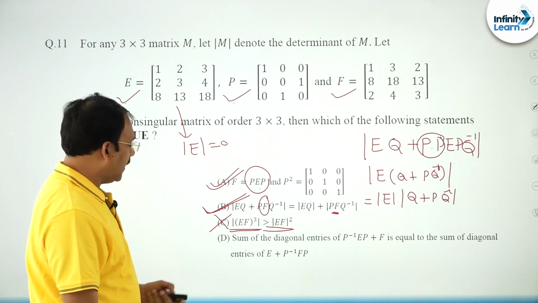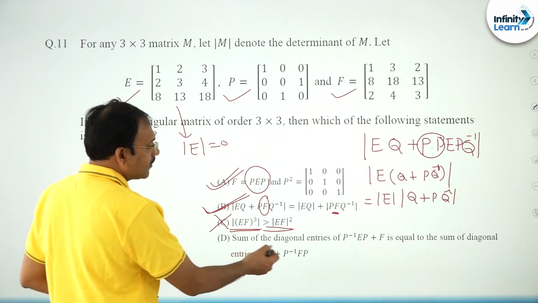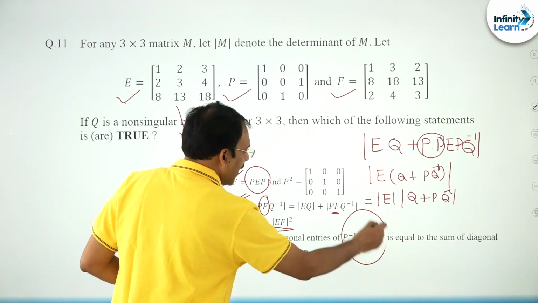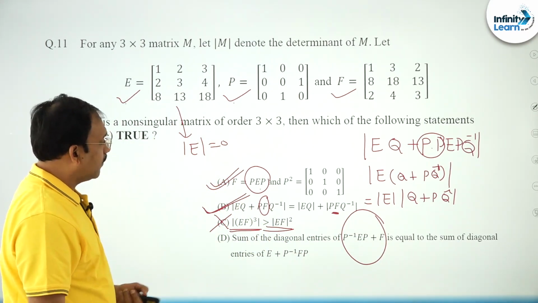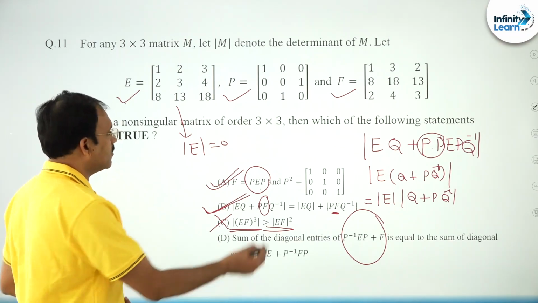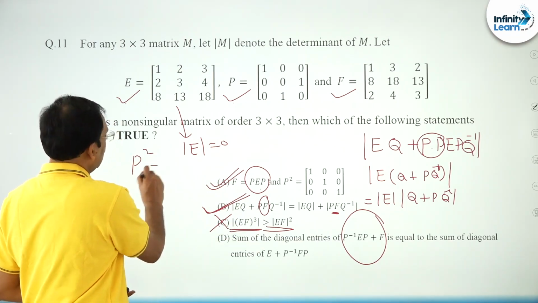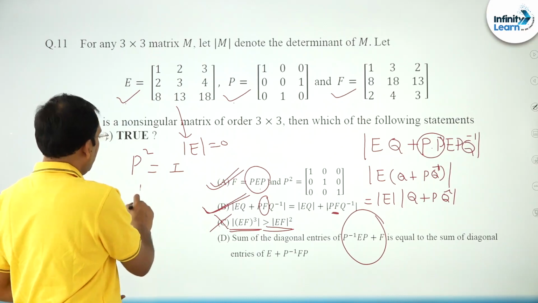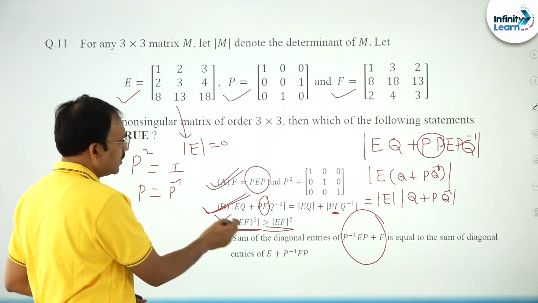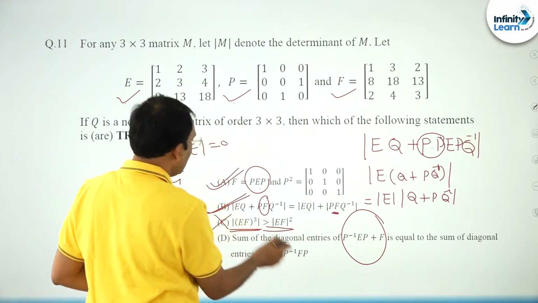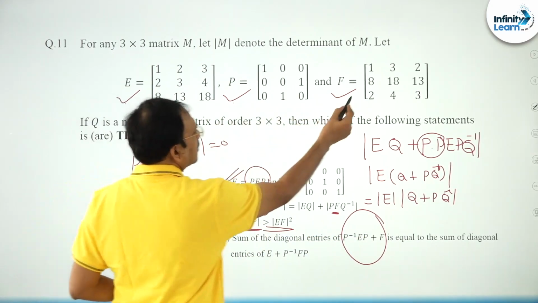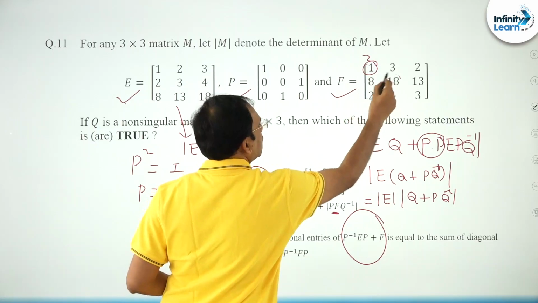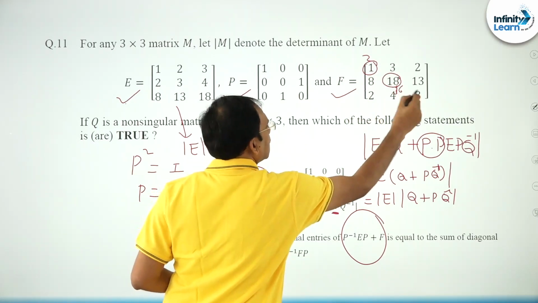Now, the sum of the diagonal elements of the matrix P inverse EP. You see, friends, P inverse is nothing but P, because P square is equal to I, so P is equal to P inverse. So this is P EP, which means F. F plus F is 2F, so this becomes 2, this becomes 36, this becomes 6.